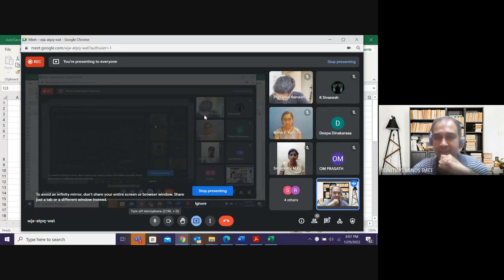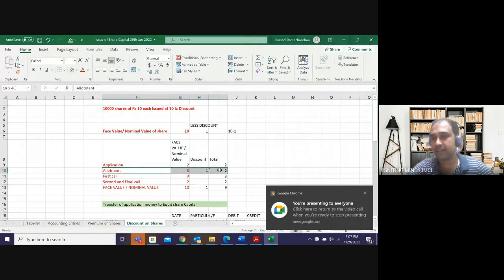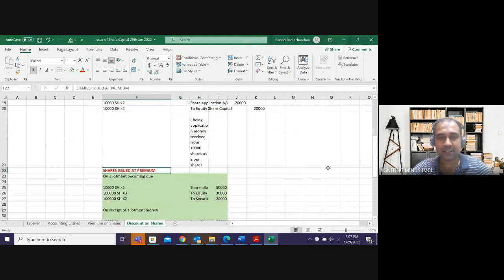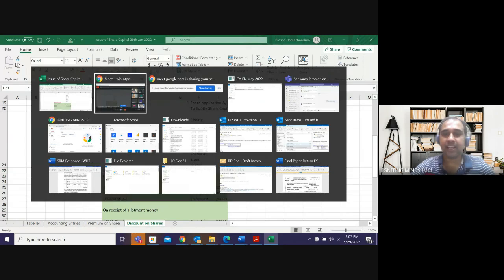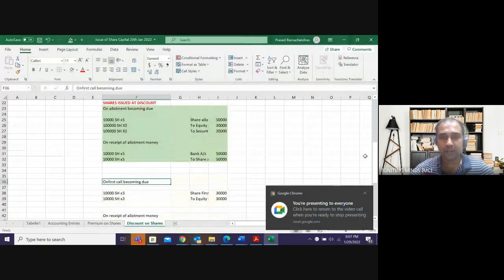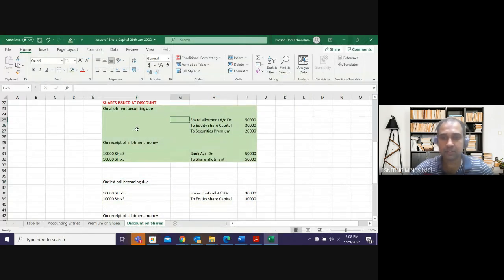All entries are going to remain the same. You will directly go to which call the discount is in. I have given it again in allotment. So I will directly go to the allotment when shares are issued at discount. It can be in any call. I can give the discount in any call, but 99% of the academic questions will be only on allotment. I've never seen a question with discount being given in any other call for academic purposes. Clear? So discount will be in allotment. So what entry?